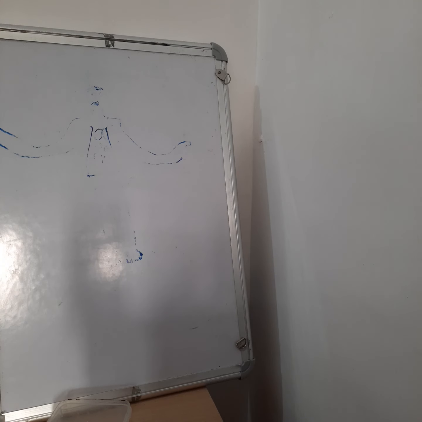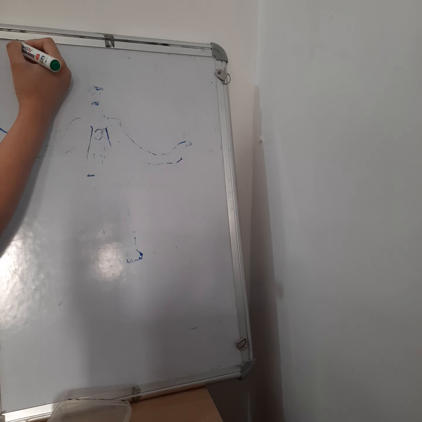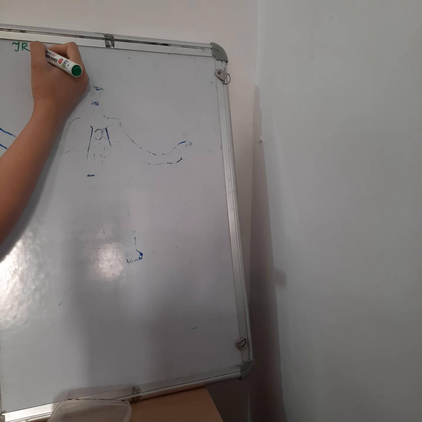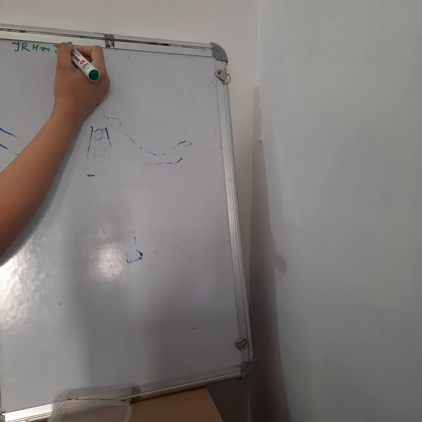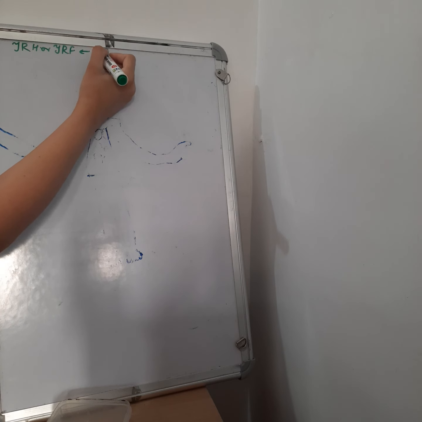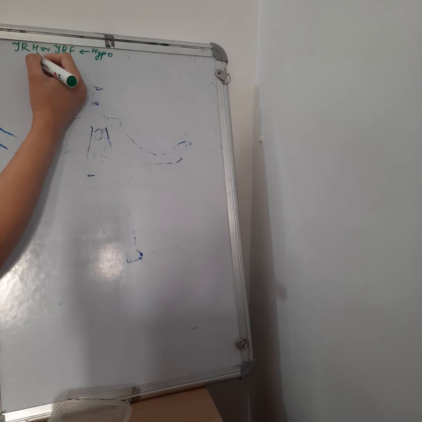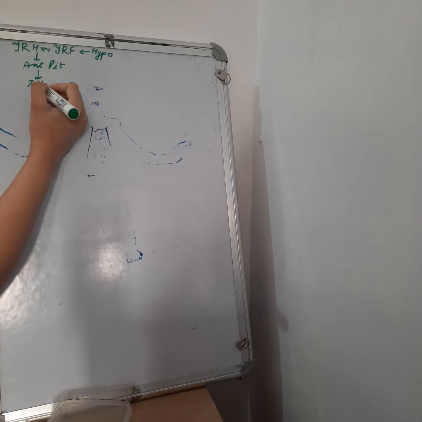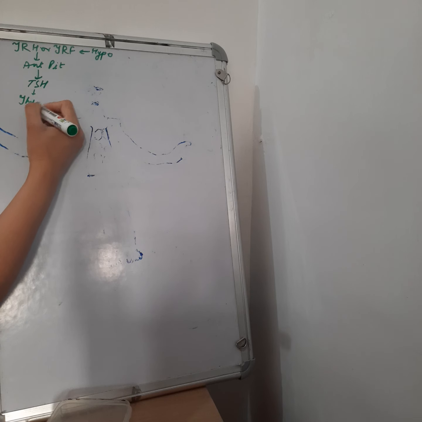Hello everyone, in today's video we will discuss the functions of the thyroid gland, the hormones, and a little bit about the diseases. So let's start. As we all know, there is thyroid releasing hormone, or thyroid releasing factor, that comes from the hypothalamus, and then it stimulates the anterior pituitary, from where there is release of the thyroid stimulating hormone that acts on the thyroid gland